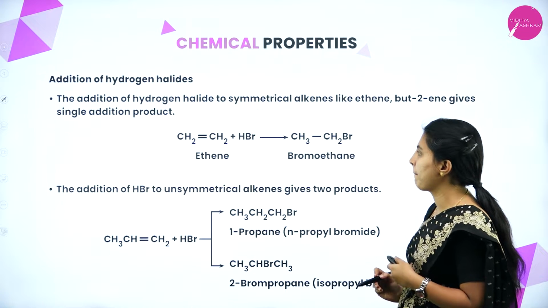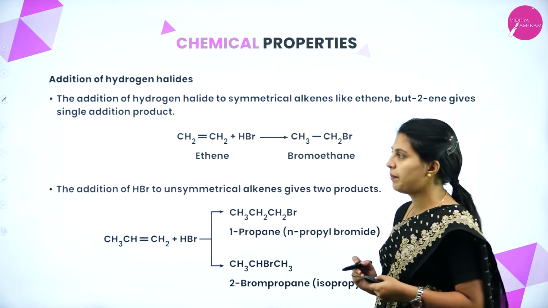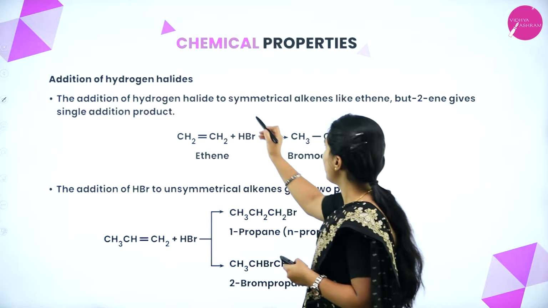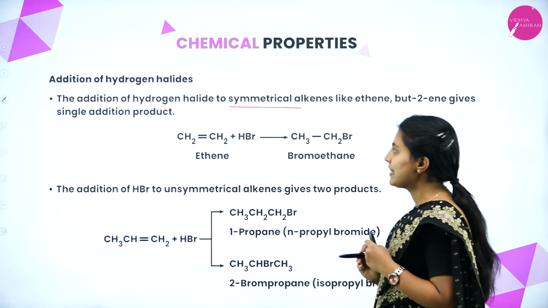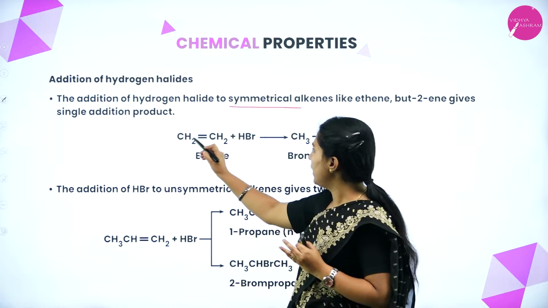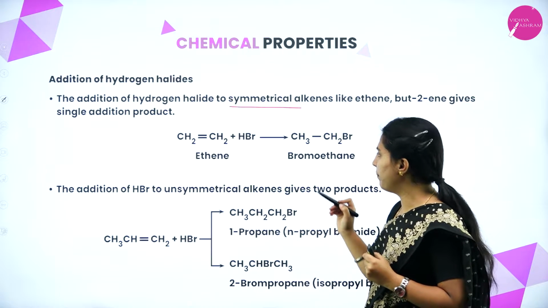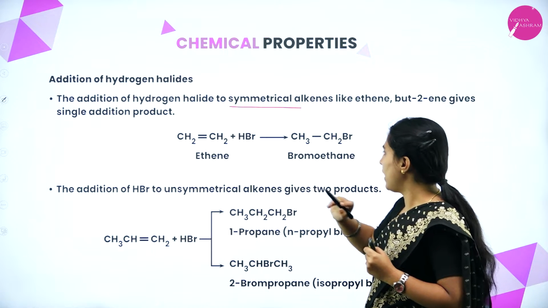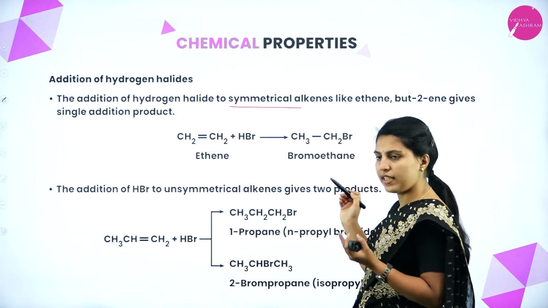Next, addition of hydrogen halides. The addition of hydrogen halides to symmetrical alkenes like ethene and butene gives a single addition product. For ethene, bromoethane is the single product.